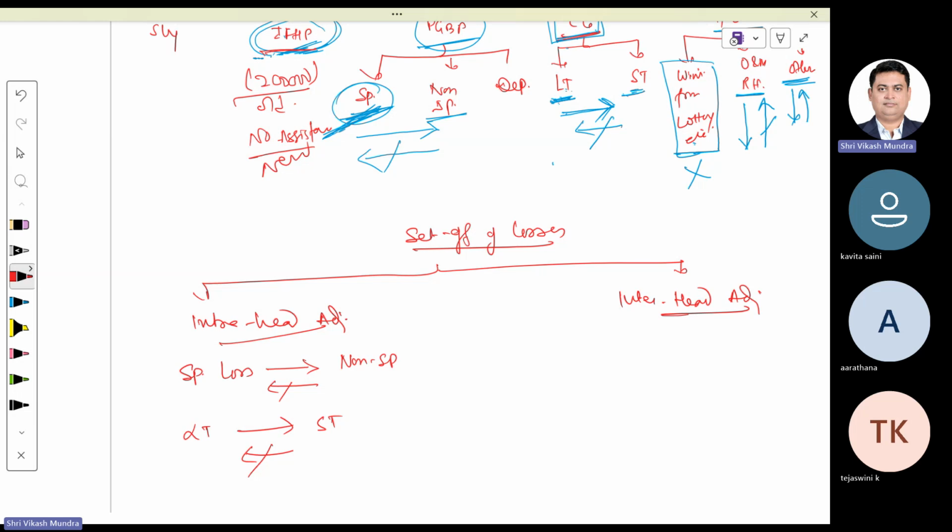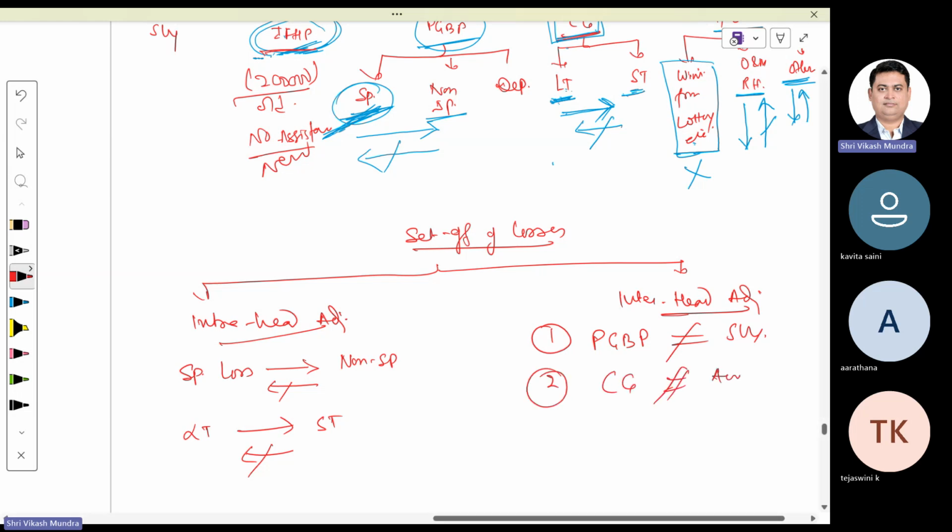Interhead: once intra-head adjustment is over, then we look for interhead. That means we go one step ahead, and cross-head adjustment we are supposed to analyze. The restrictions are these. Number one, PGBP does not have a relationship with salary. Number two, CG never adjusts with any head.